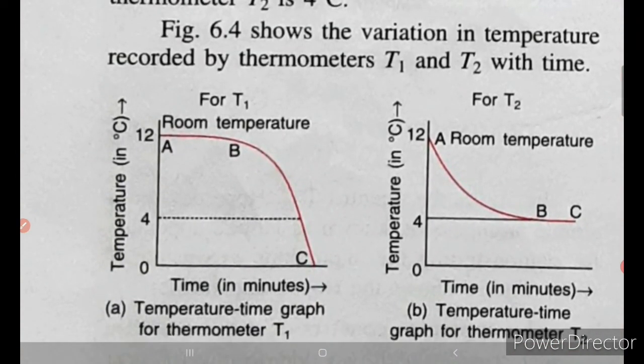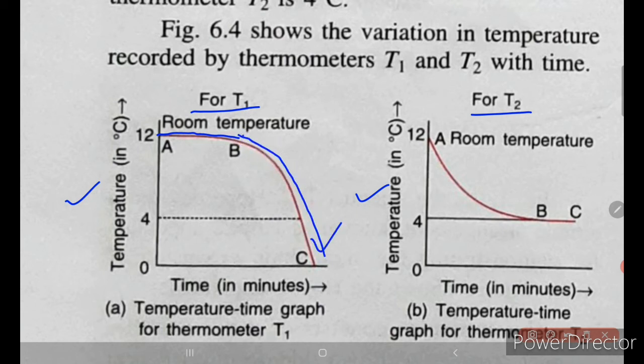Now coming to the graph portion, here you can see there are two graphs. This is for the first thermometer, the upper thermometer. This is for the lower thermometer, that is T2. As you can see from our observation, initially the temperature shown by the upper thermometer did not change, so it's a flat line. But after a certain point, when the lower thermometer showed 4 degrees Celsius, the temperature starts falling down. It is shown by this graph.